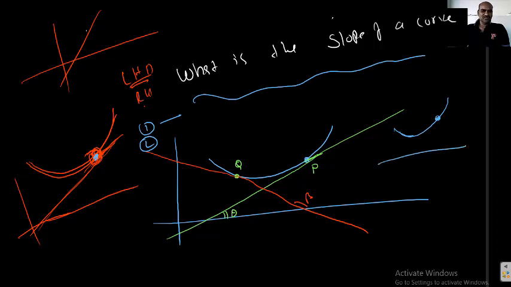The slope may or may not exist. If it is differentiable, then you can find the slope of the curve at the particular point. How can you say that it is differentiable? We need to find LHD and RHD. Both should exist, be finite and be equal. Then I can say that at the particular point I can draw a unique tangent. The slope of the tangent is taken as the slope of the curve. Both are equal to a finite value k. Then the slope of this line is k, and the slope of the curve is k. So this is the conclusion, students.